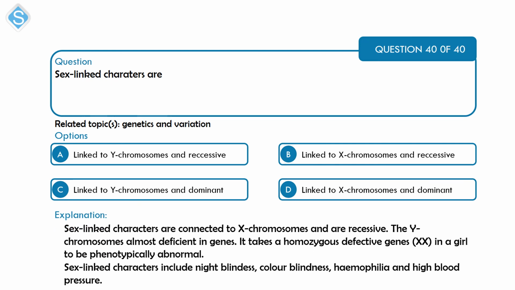All right, sex-linked characters like hemophilia are connected to the X chromosomes, and they are recessive. It takes a homozygous defective gene to express that character. Before the character can be expressed, it takes a homozygous defective gene. So that's option B. They are linked to the X chromosomes and they are recessive.